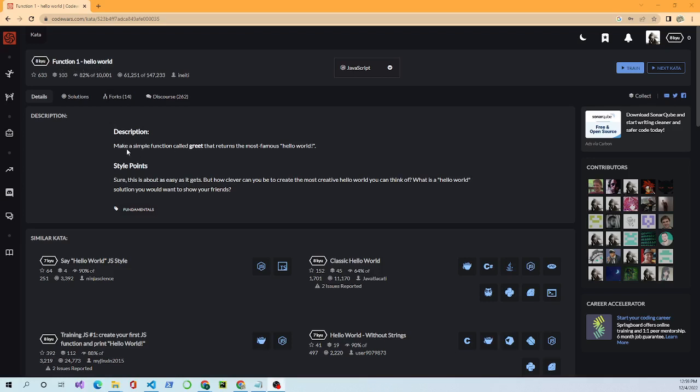Okay, this is in Code Wars, and in Code Wars you work problems, and as you work problems you start as an 8 kyu rank, and you work your way up. The more problems you solve, the higher up in the rank you will go. Anyway, I've selected this as our first problem, with JavaScript as the language I'll start with. Okay, and so we'll come here and we'll hit train.